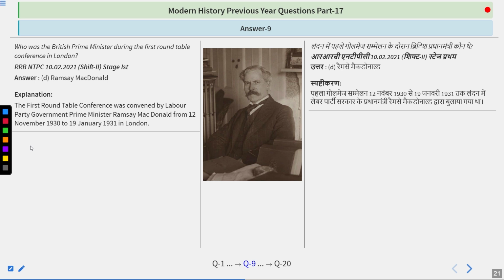Ramsay MacDonald was also the one who put forward the communal award that came to India in 1932 after the second Roundtable Conference, because of which the Pune Pact was signed between Dr. Bhimrao Ambedkar and Mahatma Gandhi in Yerwada Jail, Pune, on 24th September 1932. So do remember, the answer to this question is Ramsay MacDonald.